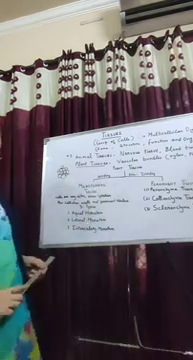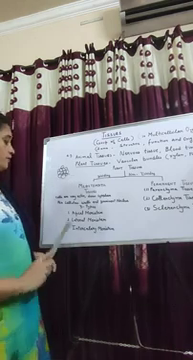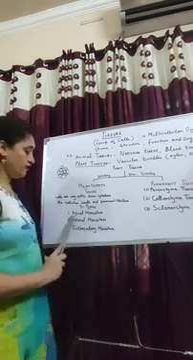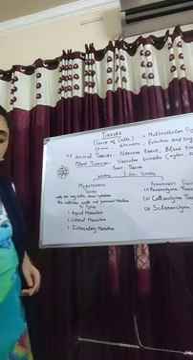Now meristematic tissue is of three types. Number one, apical meristem. Very important, apical meristem. What is apical meristem?